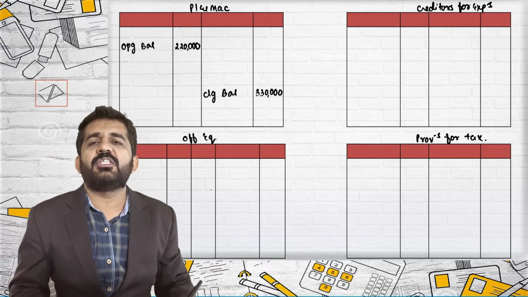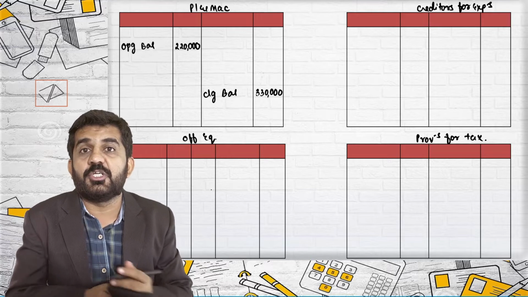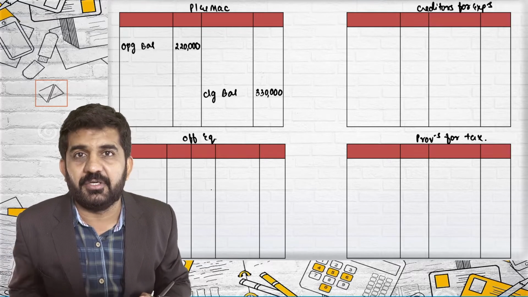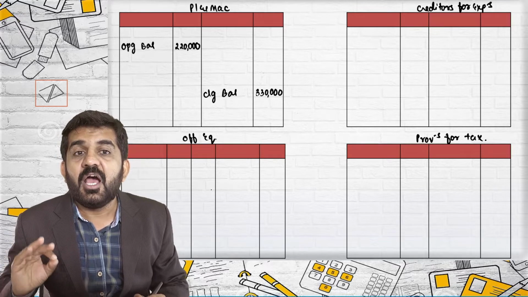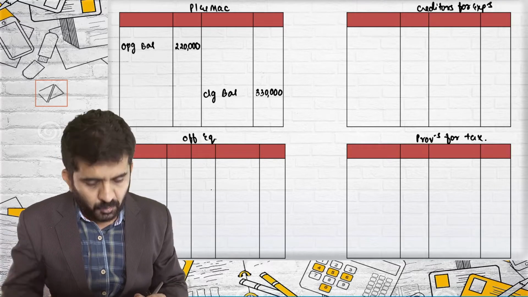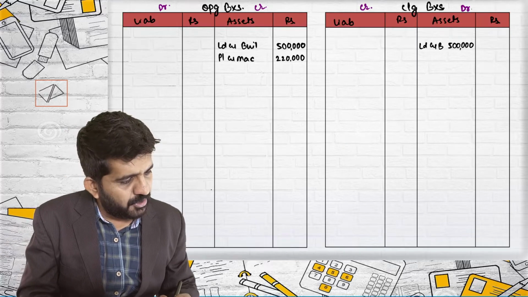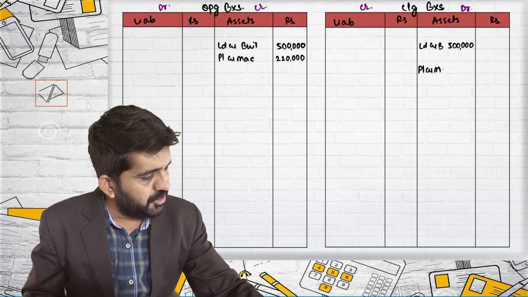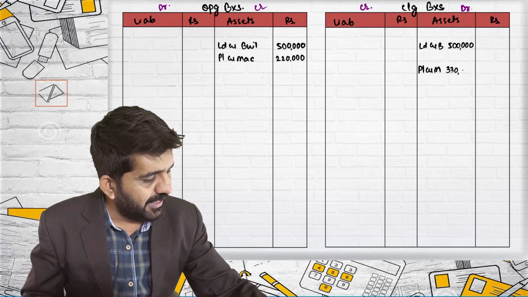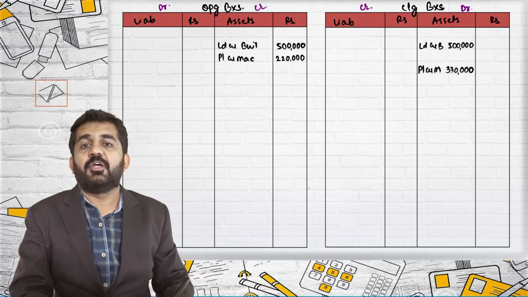3,30,000. Sir, you just now said that this 3,30,000 is before depreciation. So what I'll be doing is taking depreciation into consideration after I write it down in the closing balance sheet. See where I am writing it down in the closing balance sheet. Plant and machinery, 3,30,000 in the inner column.